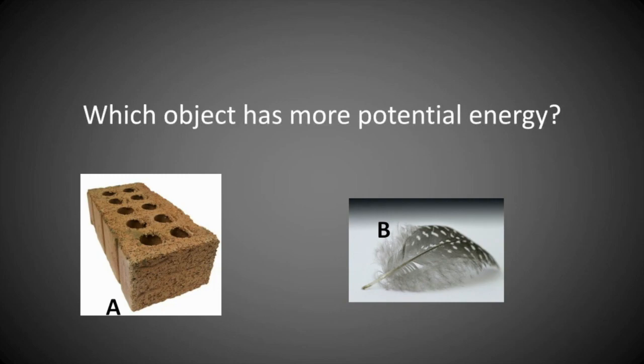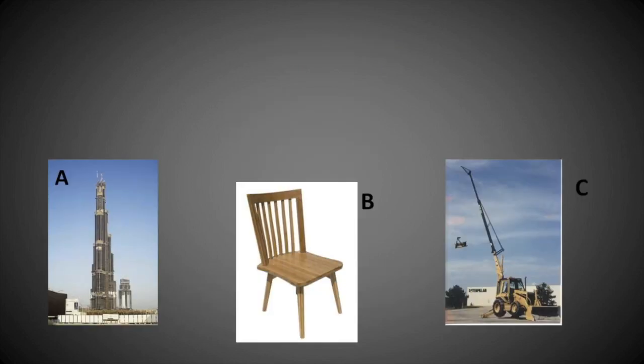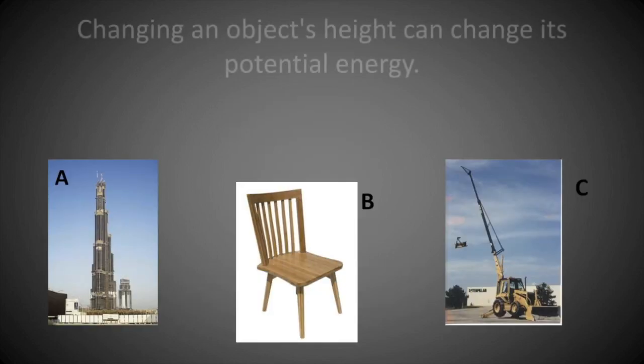So, based from this example, which object has more potential energy? Let us see if you were right. Very good. This brick has more mass than the feather, therefore, more potential energy. How about this one?